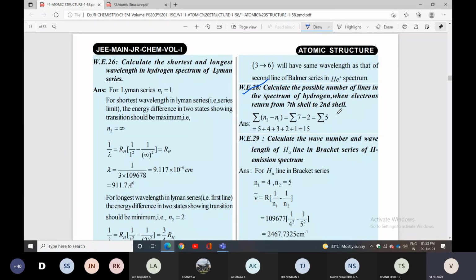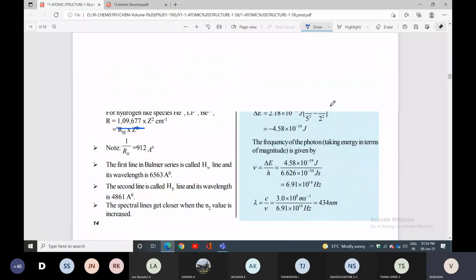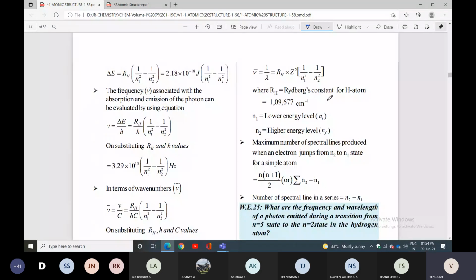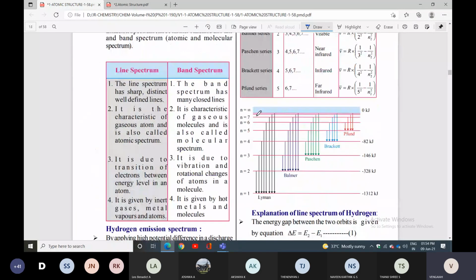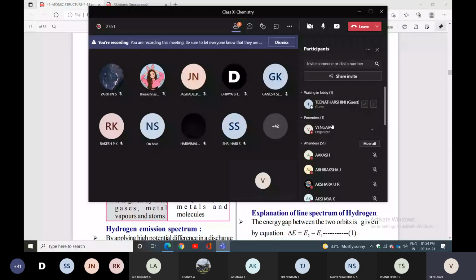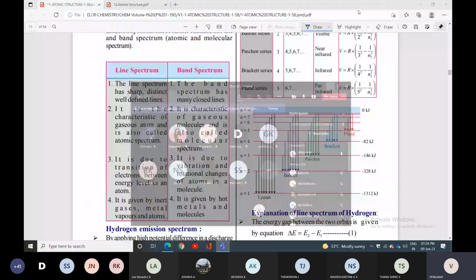You can see the diagram. This is the 7th shell, going to the 2nd. The 2nd is the Balmer series, so remember the Balmer series. 7th to 2nd comes under this one.